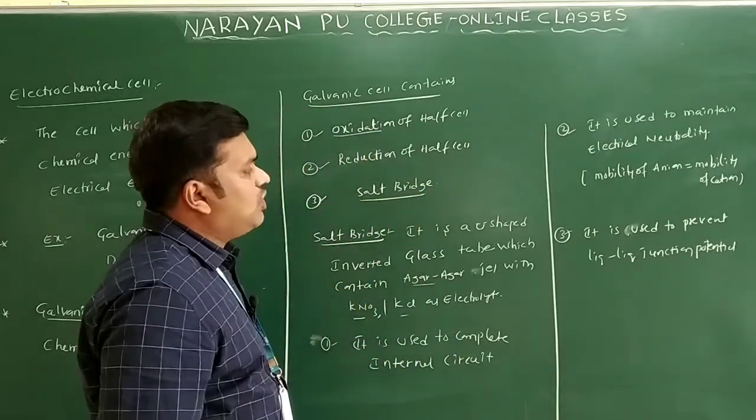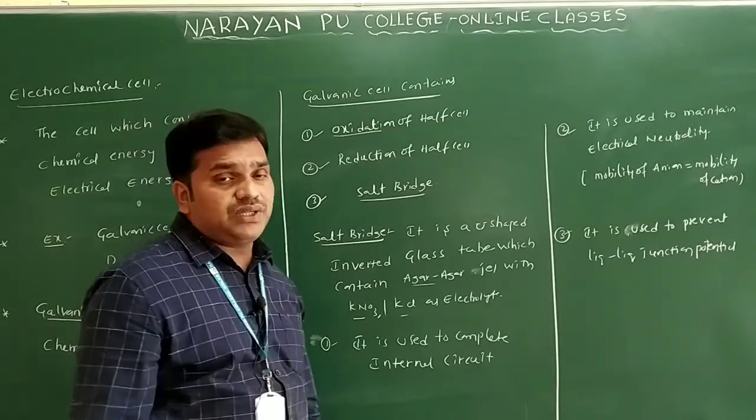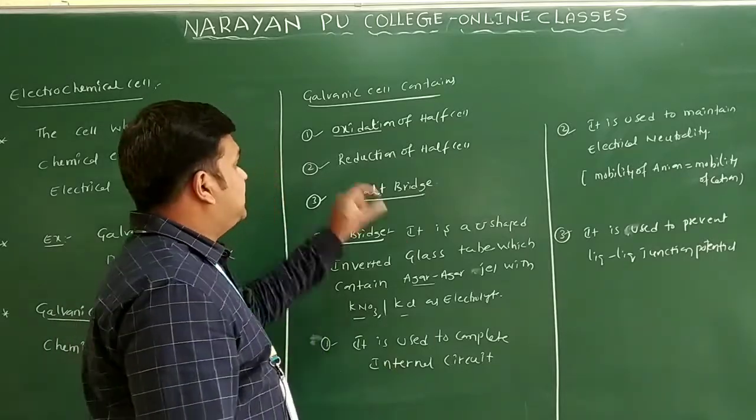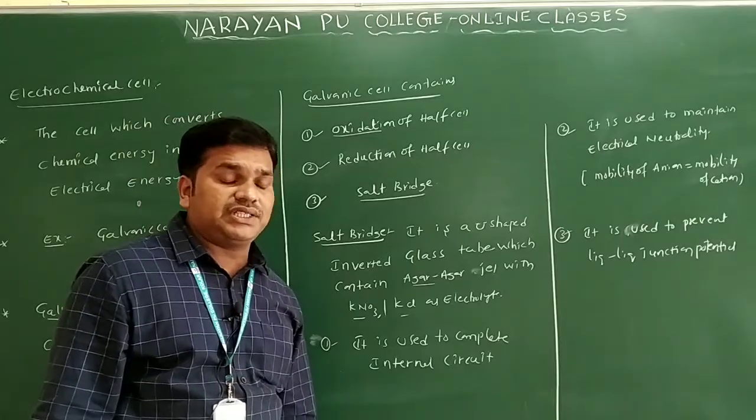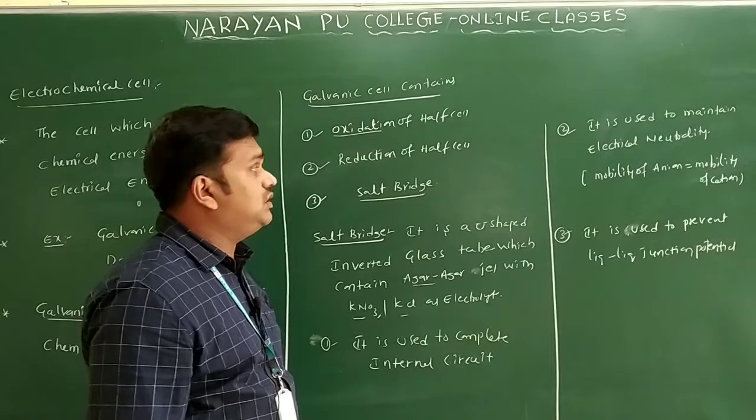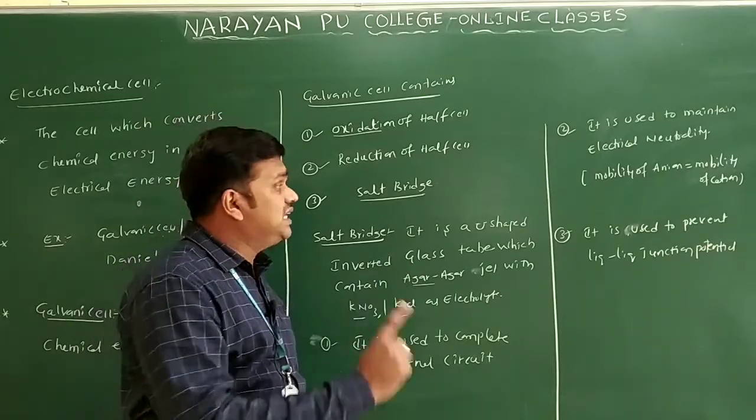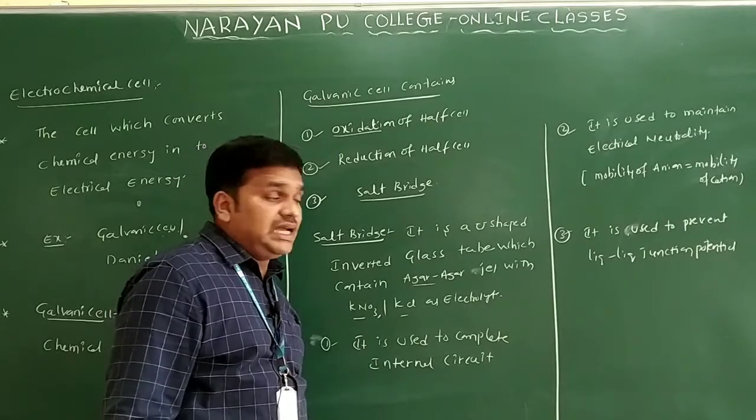And we can take one more, oxidation of the half cell. I already told you, in the oxidation half cell only oxidation takes place. In the reduction half cell, what takes place? The reduction reaction takes place in one half cell. So both are connected by the salt bridge. So we will discuss the construction of the galvanic cell.